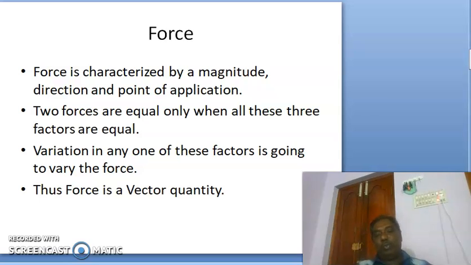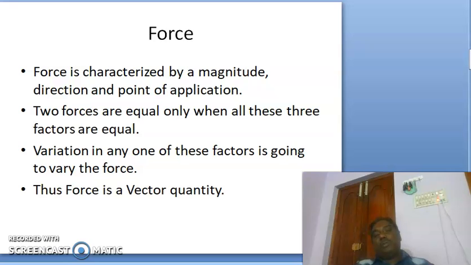That is very obvious. So as a force is characterized by three factors, that is a magnitude, a direction, and point of application, all these three are to be same for two forces or more forces to be considered equal.